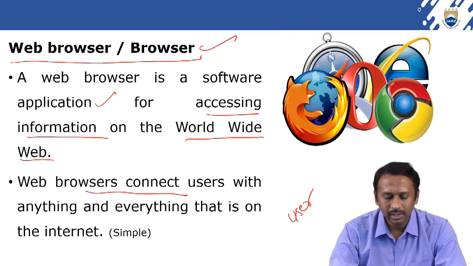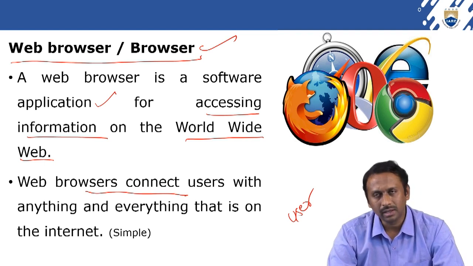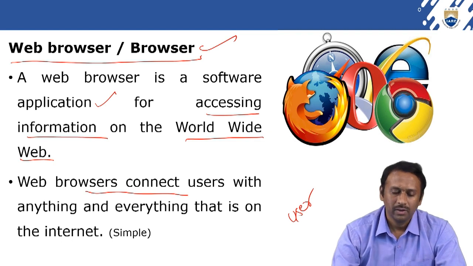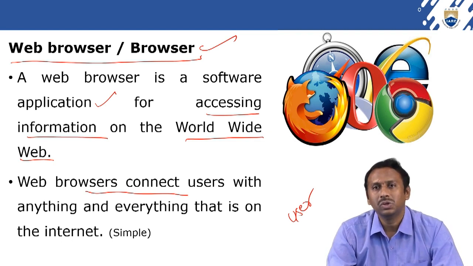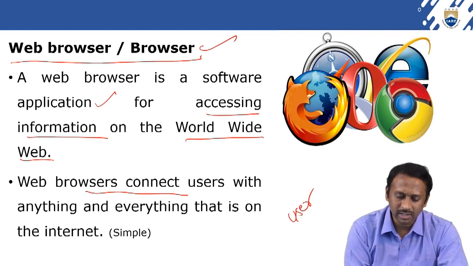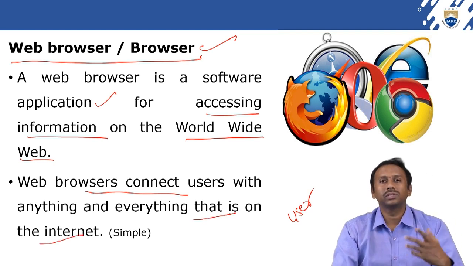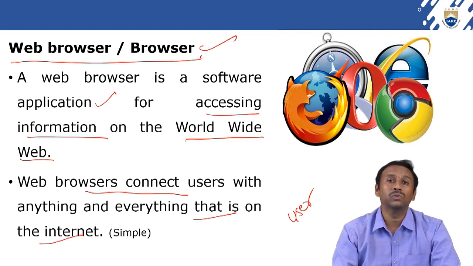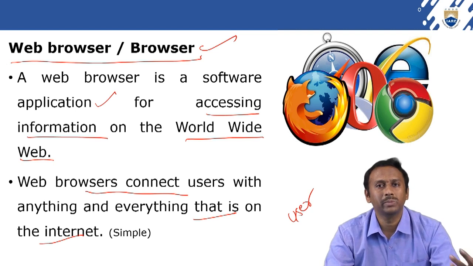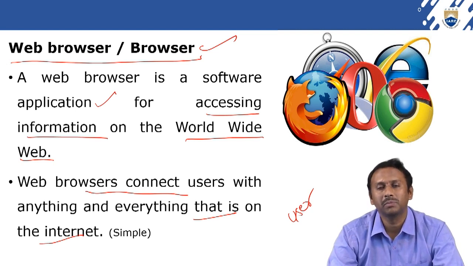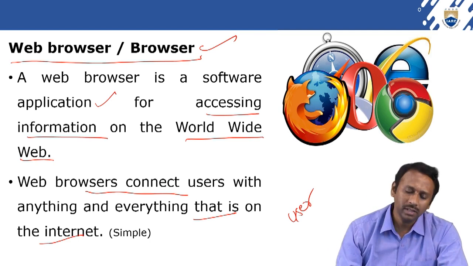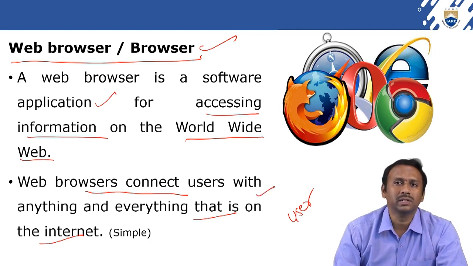A web browser connects the user with anything and everything that is on the internet, isn't it? So if you search for medical related information, you can get it. If you search for engineering related, civil related, government jobs, private jobs, scams, hacking related, everything you can get, isn't it?